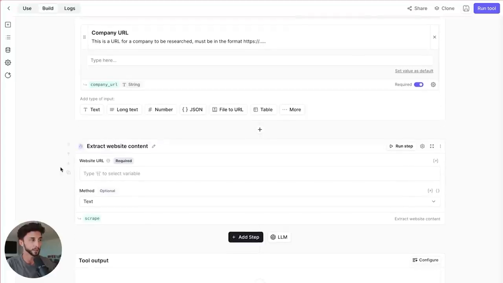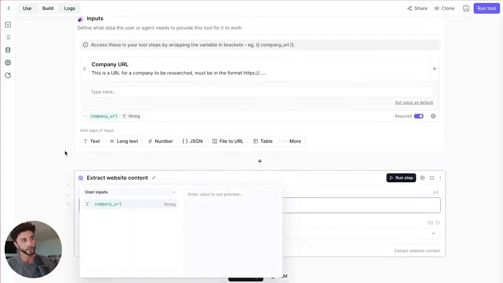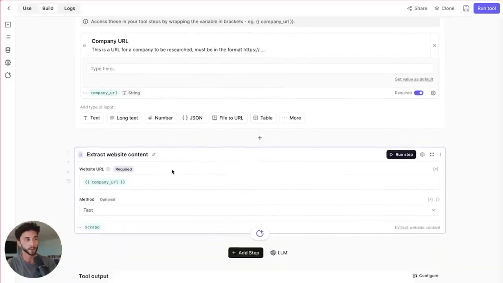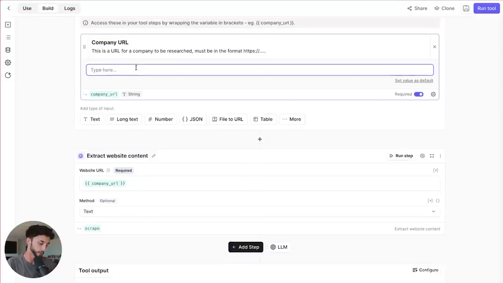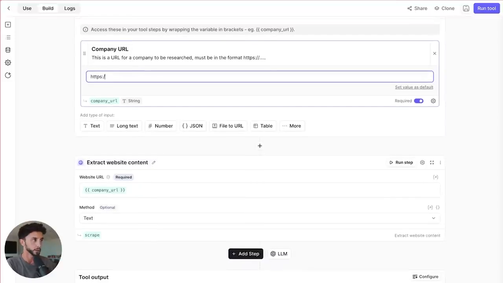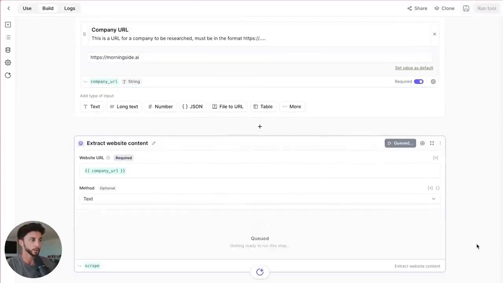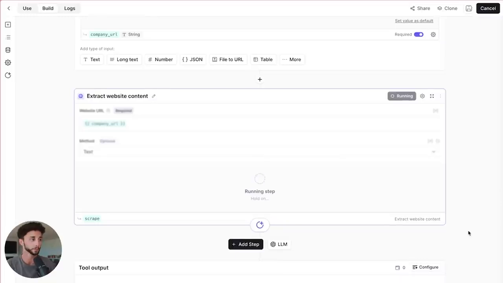Now that we have that named, we can use it in these kinds of fields. So here you can see it pops up user inputs. Basically when this tool is run, it's going to take the information we put in the inputs, and it's going to pass it to different steps and use them as we describe within the builder here. So let's run this quickly. Let's put in my company, https://morningsi.ai, and then we can click run here. That's going to go to my website and scrape the information off of it.